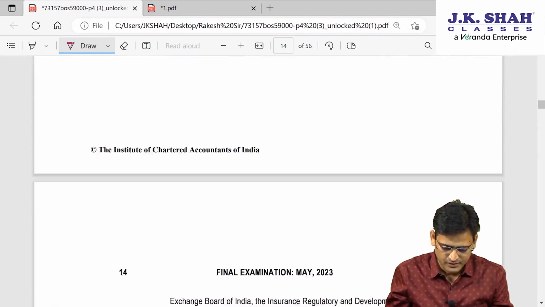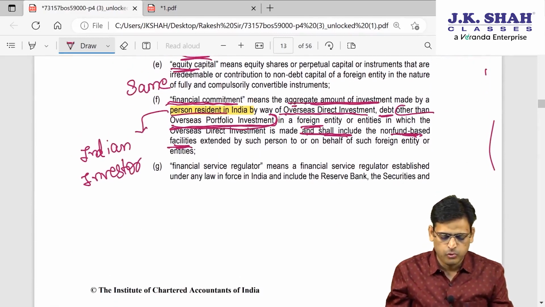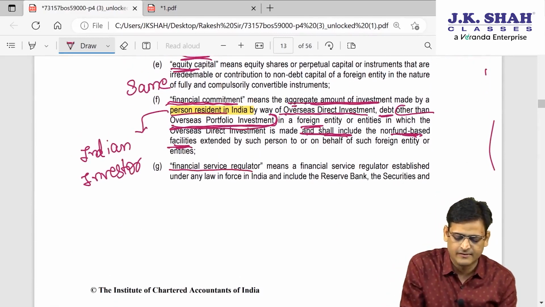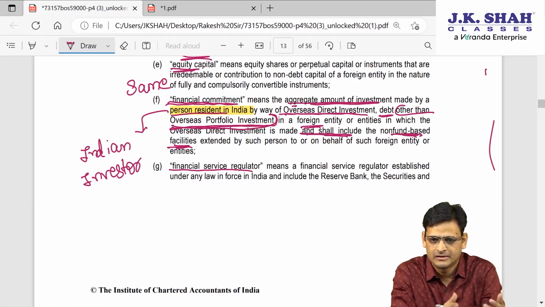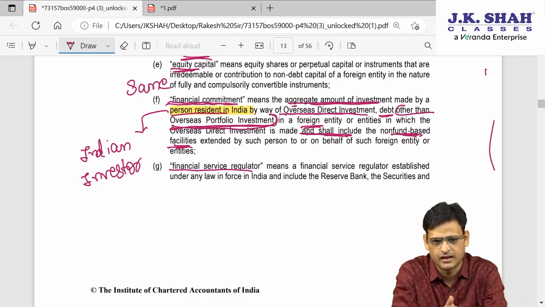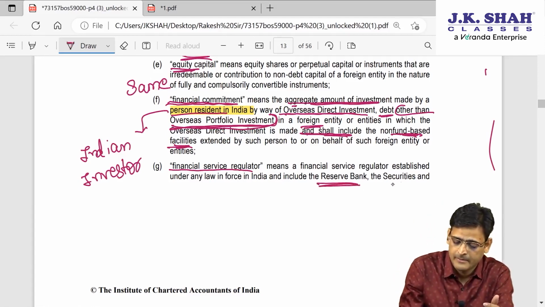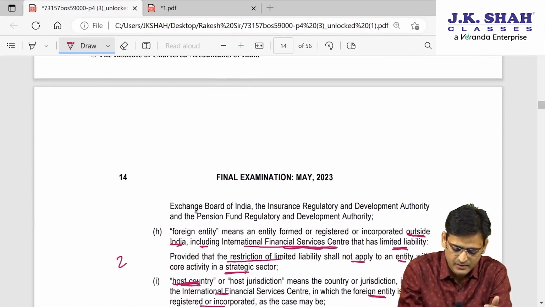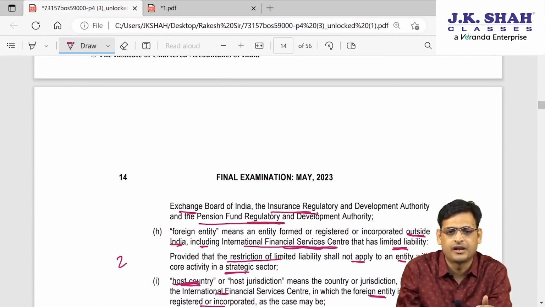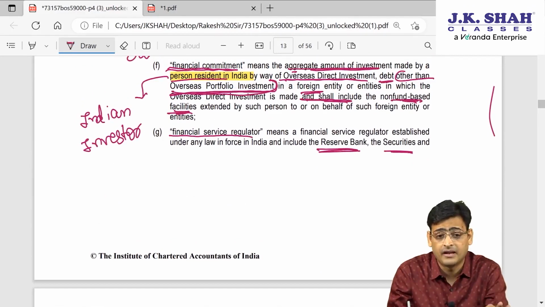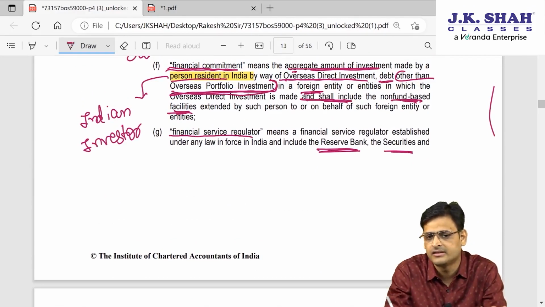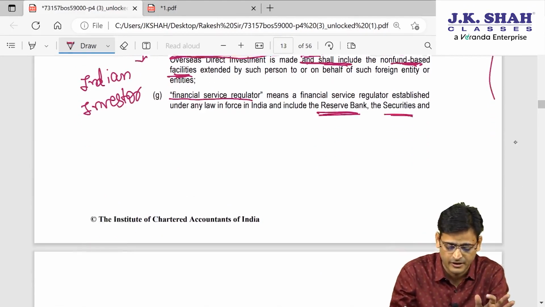Now, I am going to discuss some new points. Who is a financial service regulator? This is very simple. Whatever regulatory authority is working in the financial segment, they are all financial sector regulators. For example, RBI, then SEBI, then IRDA, then the Pension Fund Regulatory Authority, PFRDA. These 4 authorities will be treated as financial service regulators.